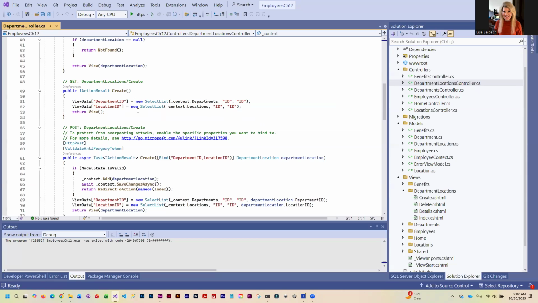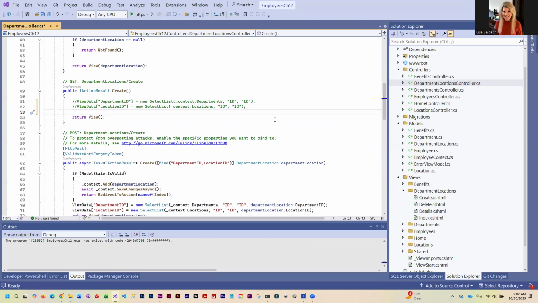So I'm going to comment those out, because we want to not only retrieve the ID, but for department, we also want to retrieve the name. And for location, we also want to retrieve the address.